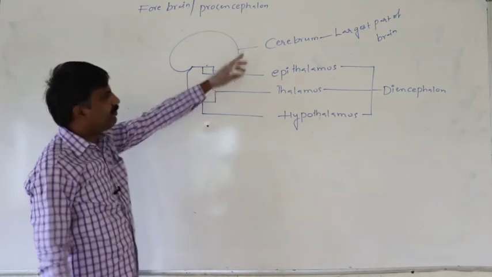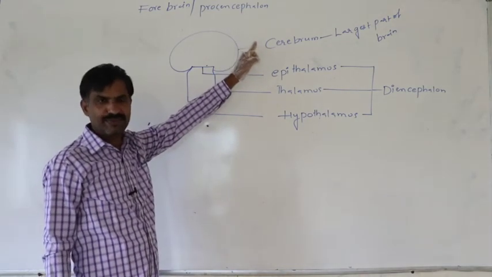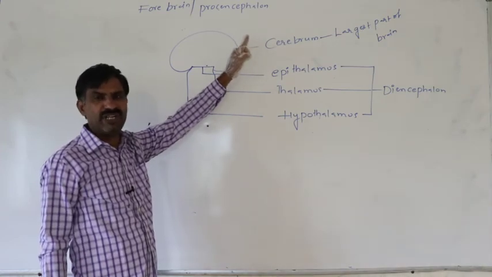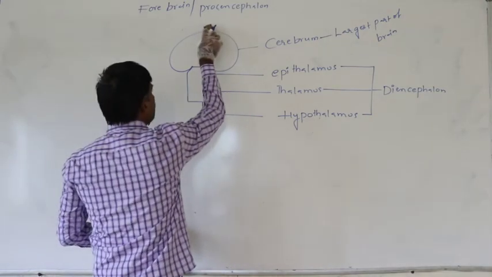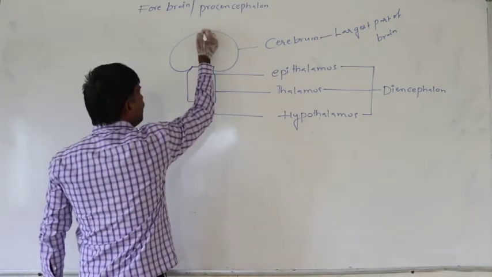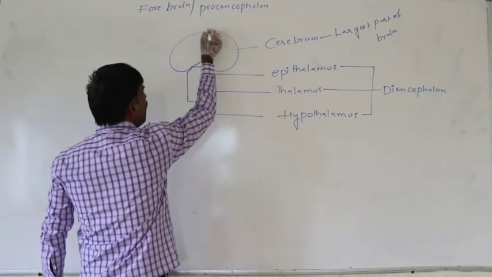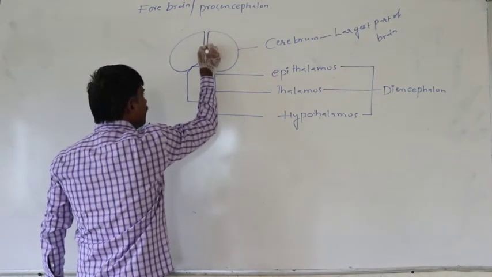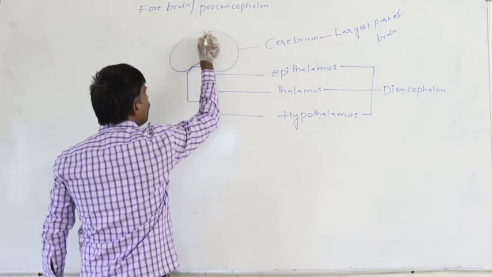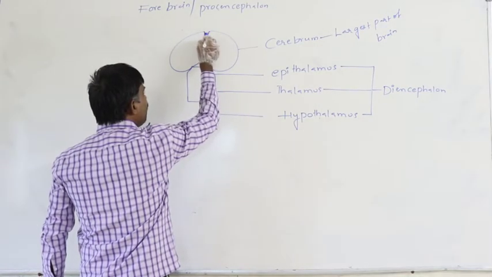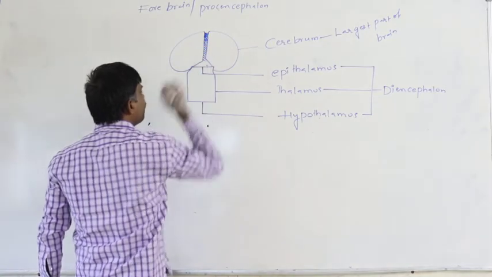During embryonic development, though the cerebrum looks like a single structure, as development proceeds it gets divided into 2 equal halves by a longitudinal fissure called the median fissure.